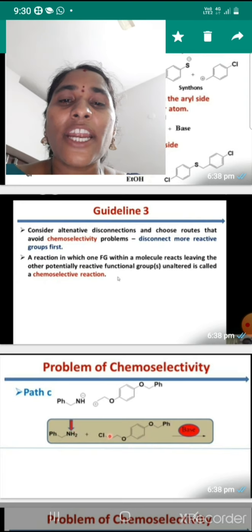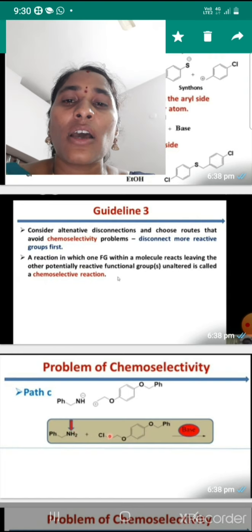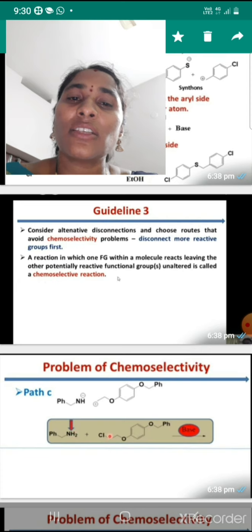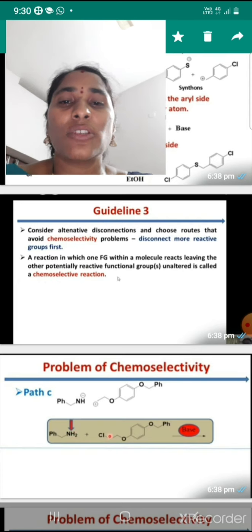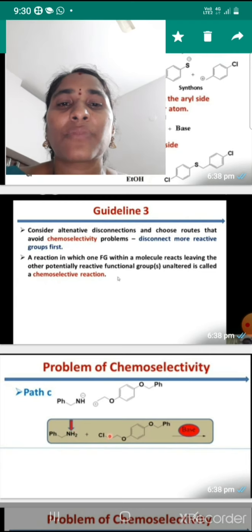Consider alternative disconnections and choose the routes that avoid chemoselectivity problems. So disconnect more reactive groups first.